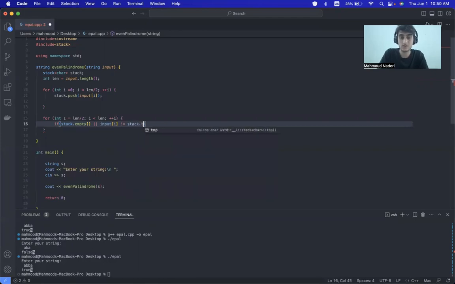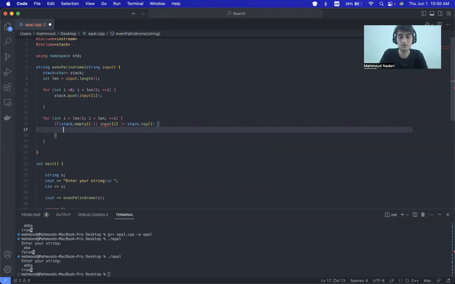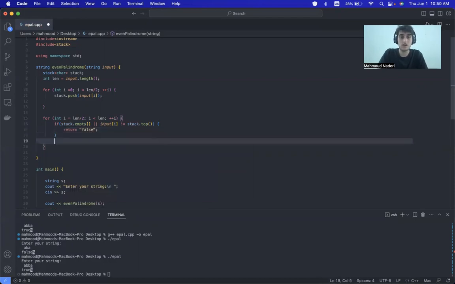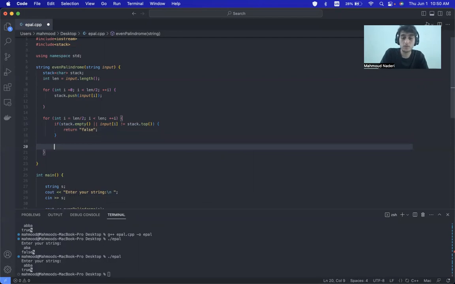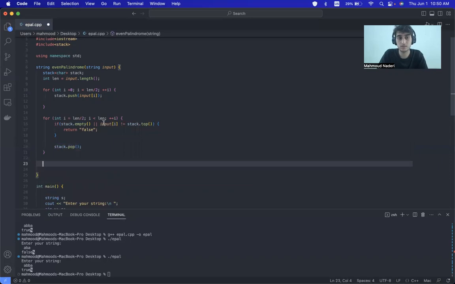Another operation which gives the top element in our stack, so we can return false. And if everything is okay, we pop the top element, because stack.top is just giving the element to us and putting it back. It's not popping it. If everything goes the way we want, we don't get any return false, so we return true. And that's it.